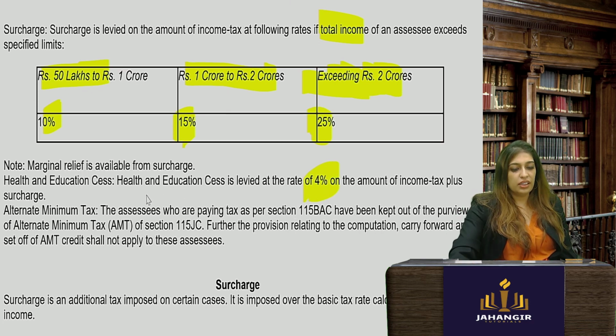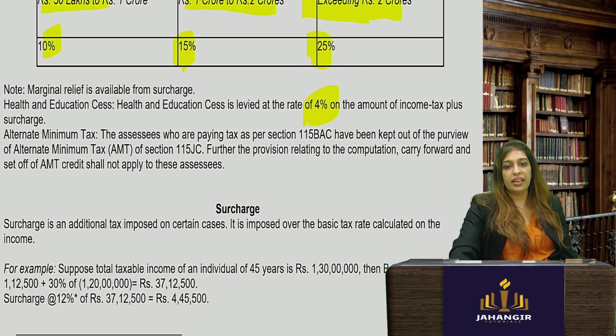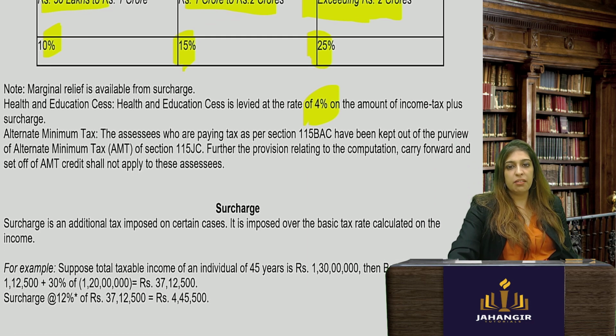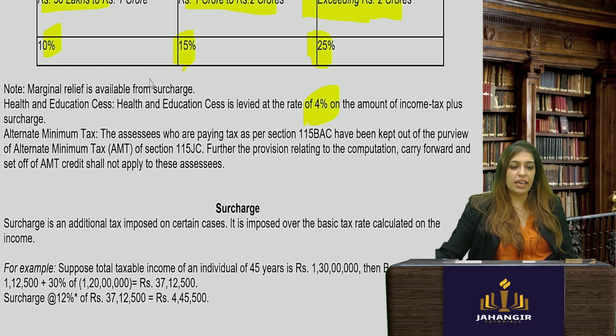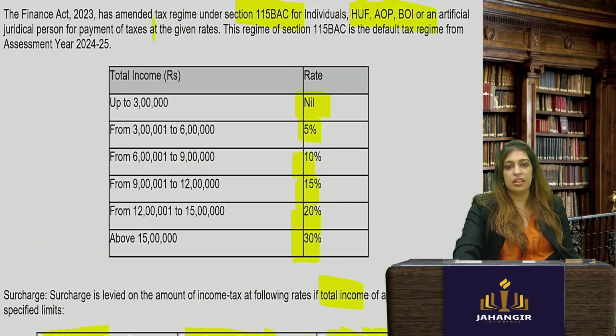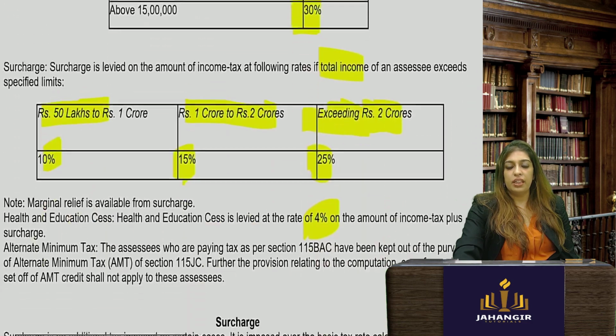Okay. Now, the assessees who are paying tax as per 115 BAC have been kept out of the purview of AMT. So there is no alternate minimum tax. Whatever tax you're paying under 115 BAC, this is 115 BAC. 5, 10, 15, 20, 30. Okay.